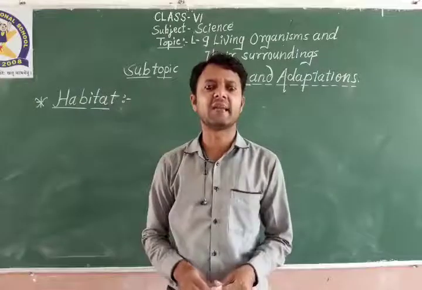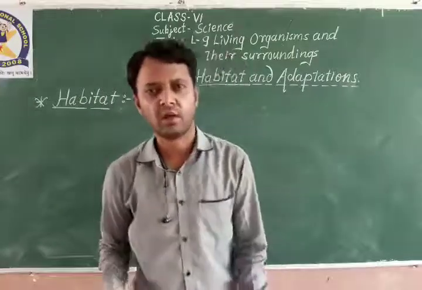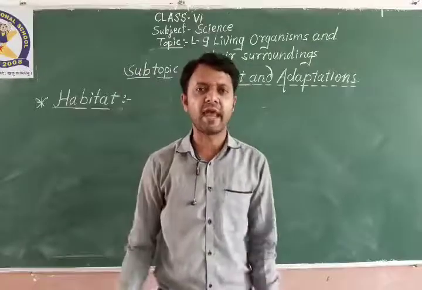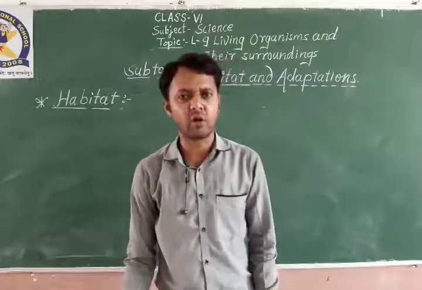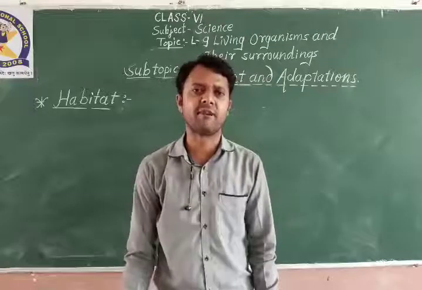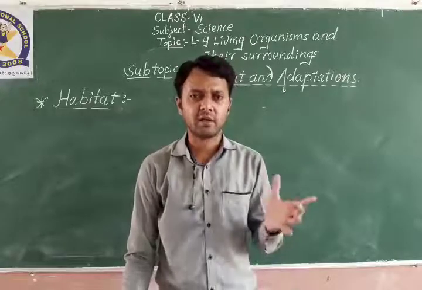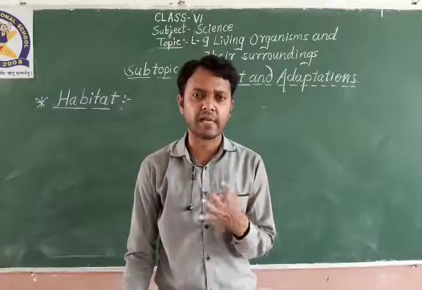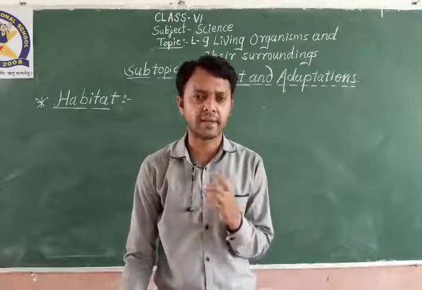Habitat is the dwelling place, we can say home. The place where an animal used to live is called its habitat. The simple definition of habitat is the place where a particular animal lives.